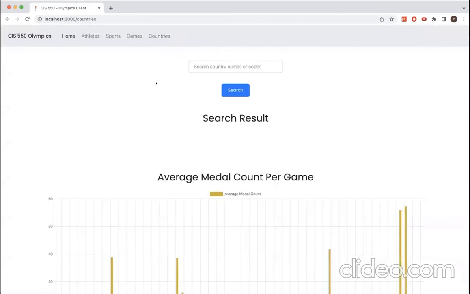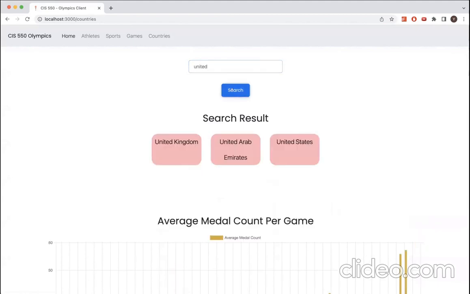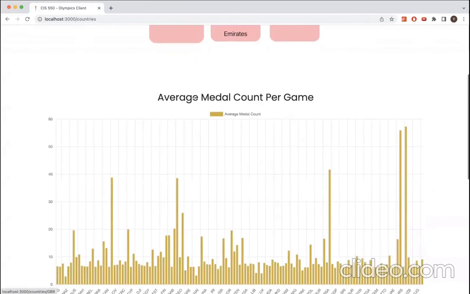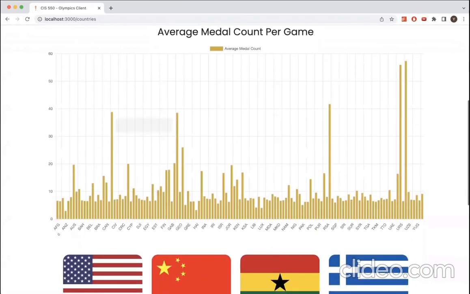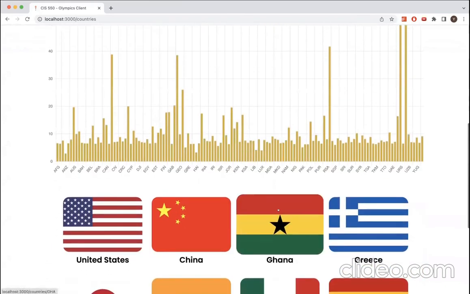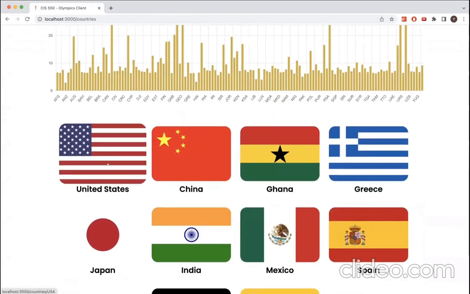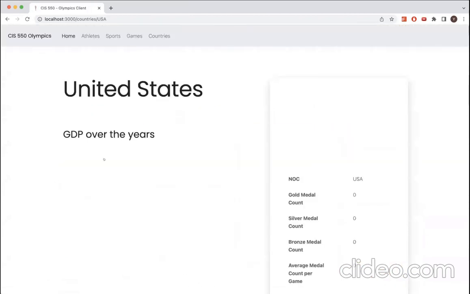Here we have the countries page, where you can search country names or their codes. If we type United, you can see these 3 results, and also the graph of the average medal count per game with all the countries in the Olympics games data set. If you click on one of these countries, you can see the information on this specific country.